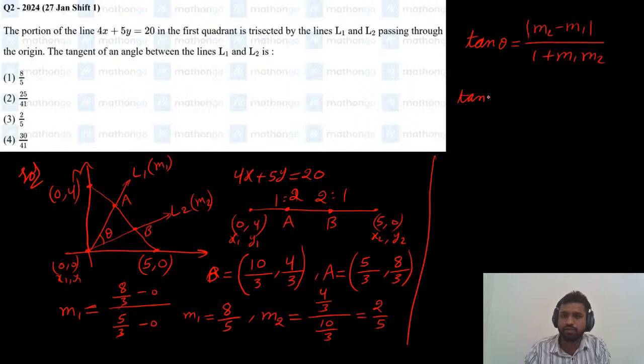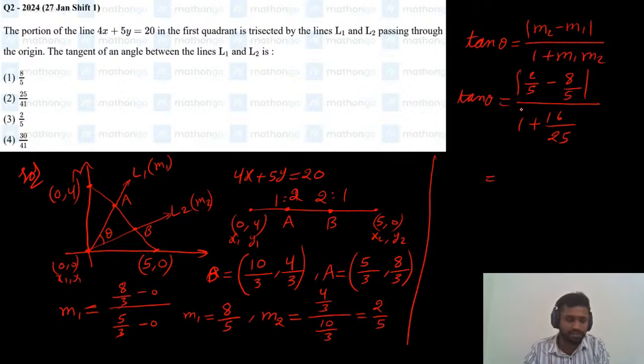So m2 is 2 by 5 minus m1, which is 8 by 5, divided by 1 plus m1 m2. 8 into 2 is 16 and 5 into 5 is 25. Since the modulus is there, 2 minus 8 is 6, so 6 by 5.